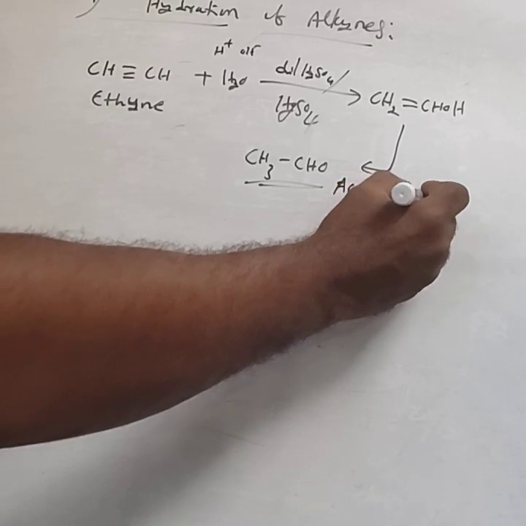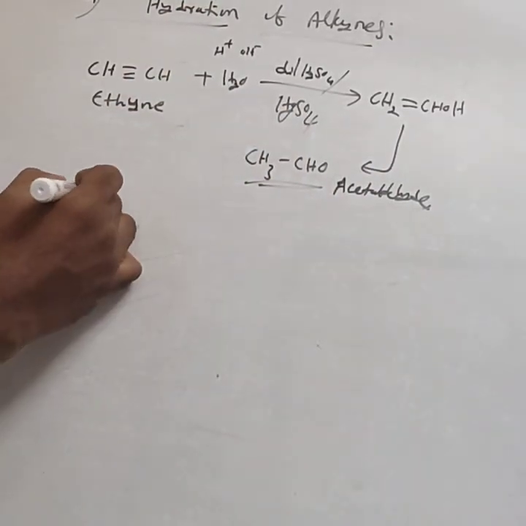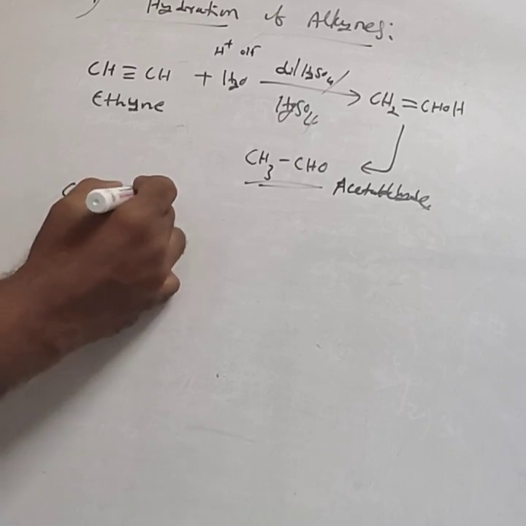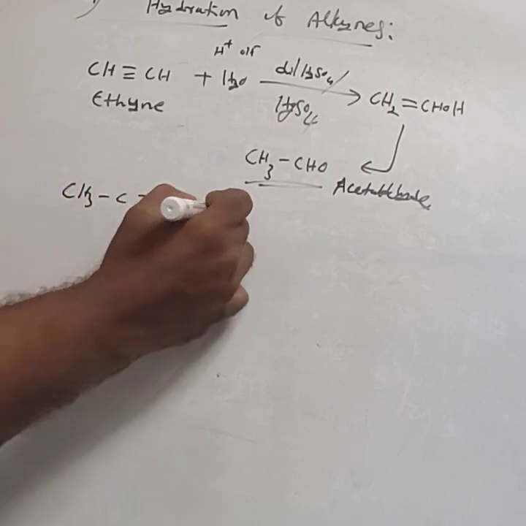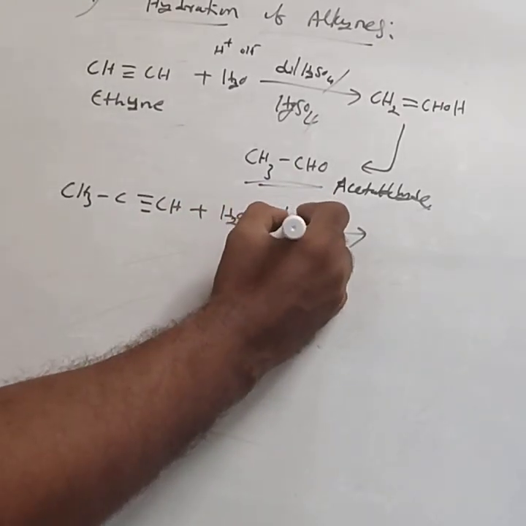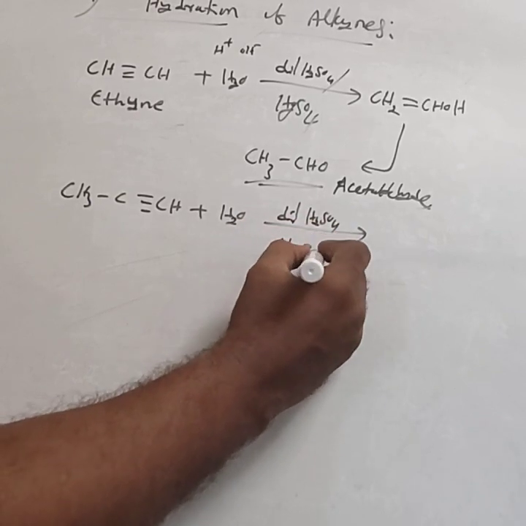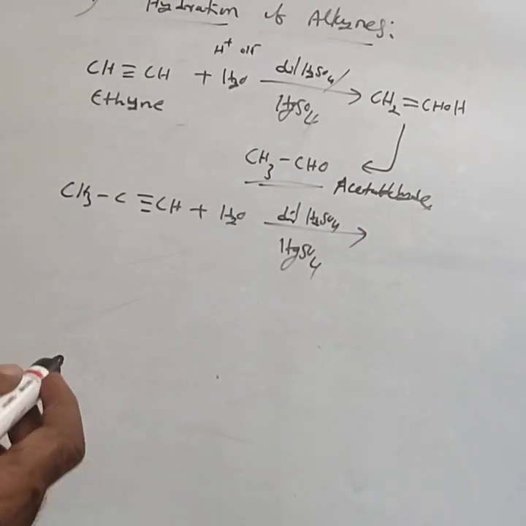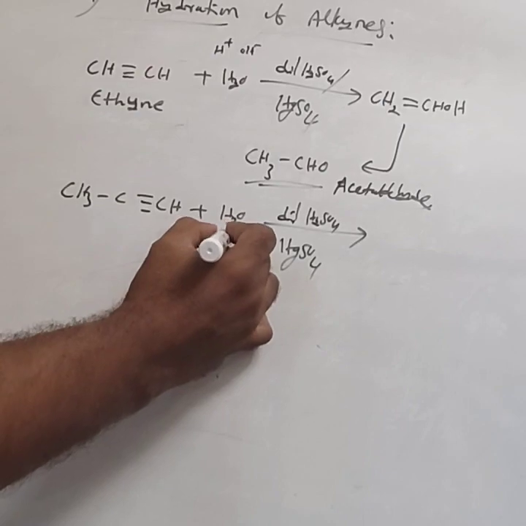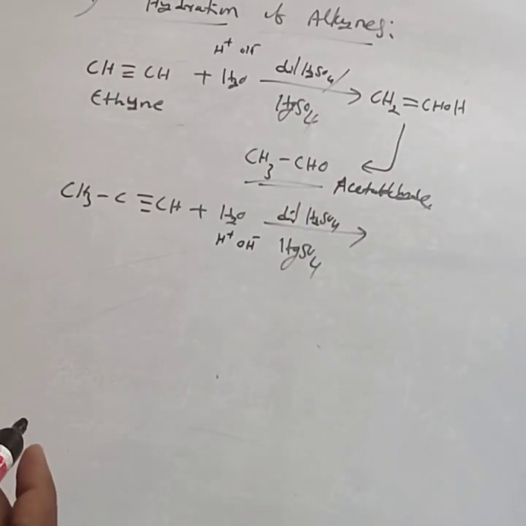Based on the alkyne, we expect different products. Another example, CH3C triple bond CH. Can you guess the product formed? When treated with dilute H2SO4 in the presence of mercuric sulfate, we have to consider Markovnikov's rule, H plus and OH minus add accordingly.